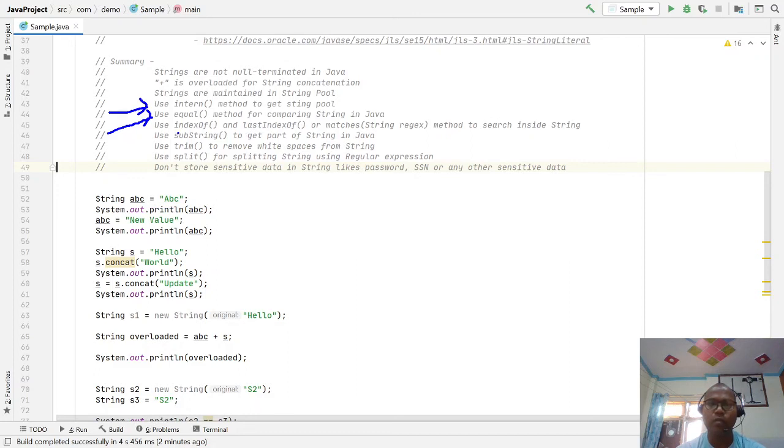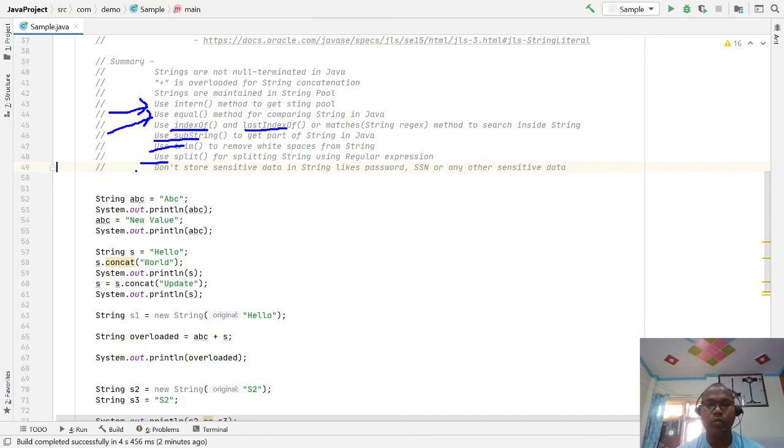Similarly, some methods of the string class you can use very frequently: indexOf and lastIndexOf to find, substring to get a part of a string, trim to remove spaces from the front and back, and split to change a string, a sequence of characters, into an array. The string class provides multiple methods. Just go through and use them.